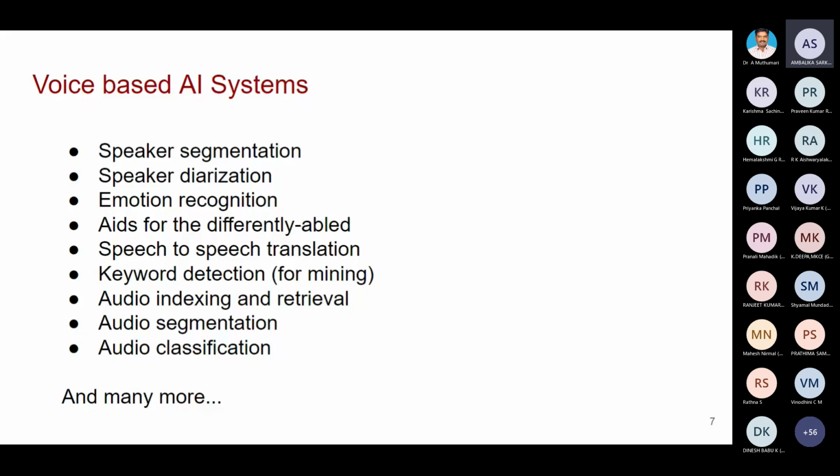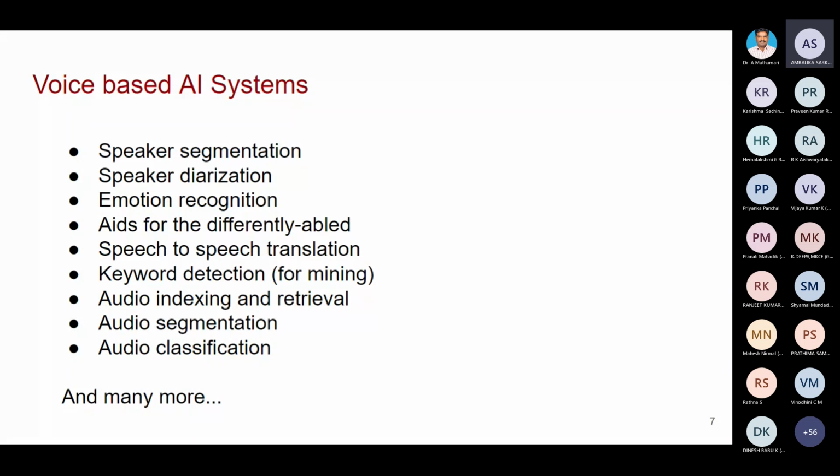So you can apply speaker diarization. This is very helpful for information retrieval. Many people are working on image-based information retrieval, but this is speech-based information retrieval. Speaker diarization is a very good example of speech-based information retrieval.